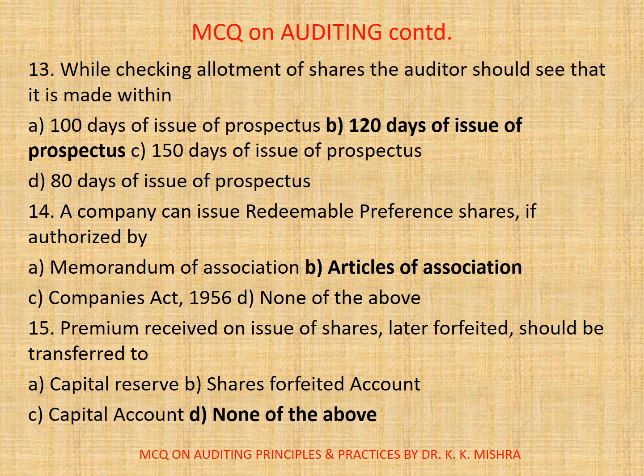A company can issue redeemable preference shares if authorized by. Correct option is B. Articles of Association. 15. Premium received on issue of shares later forfeited should be transferred to. Options are A. Capital reserve. B. Shares forfeited account. C. Capital account. D. None of the above. Correct option is D. None of the above.